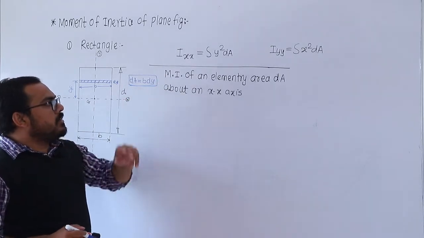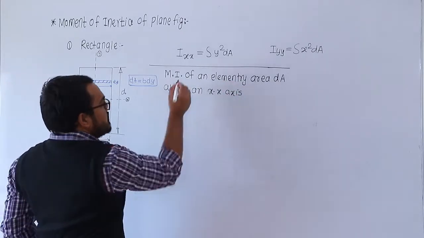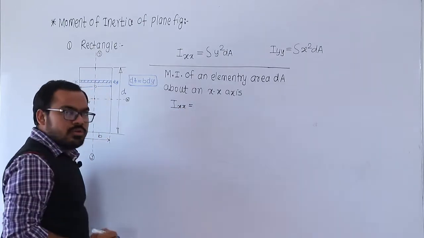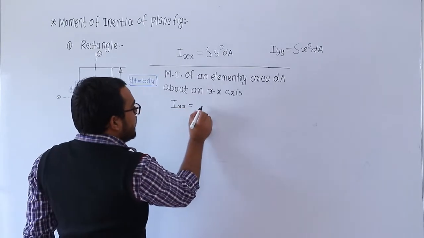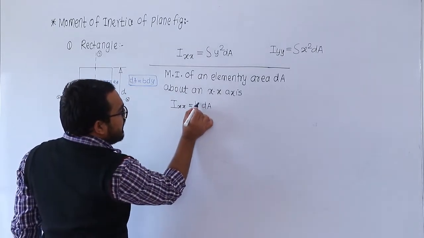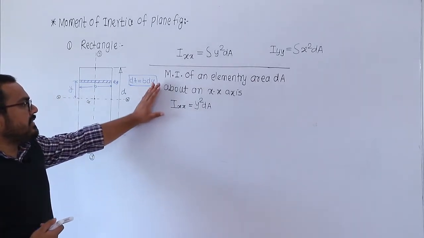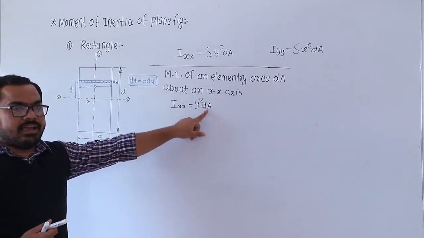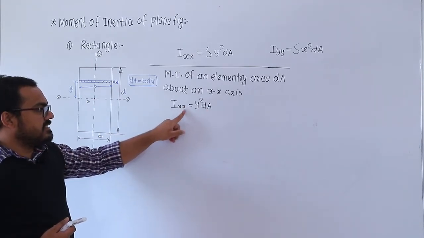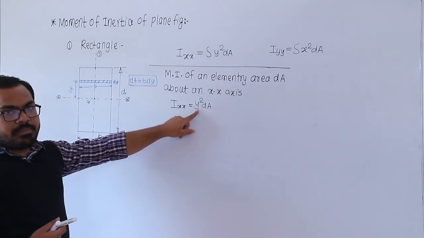So what is the moment of inertia of the elementary area dA about an x axis? So by using this about the x axis, what is the elementary area? Elementary area is your dA, and the perpendicular distance, that is y, and its square. So it is what? Moment of inertia. सगळ्यात आधी मी काय केलं? dA जो elementary area आहे, या elementary एरियाचा moment of inertia कॅल्क्युलेट केला about x axis. That is equal to the product of the elementary area and the square of the perpendicular distance.